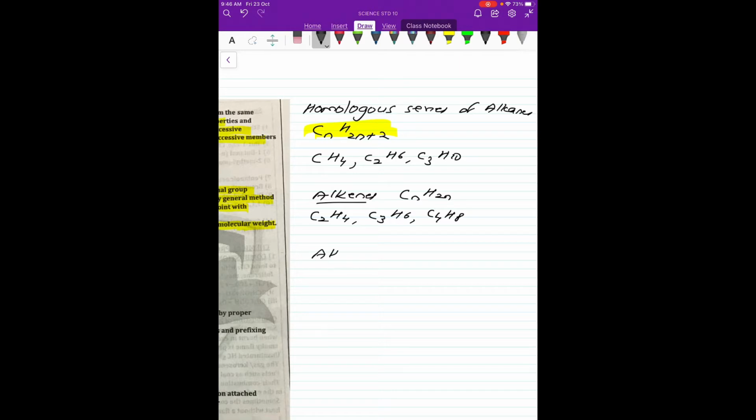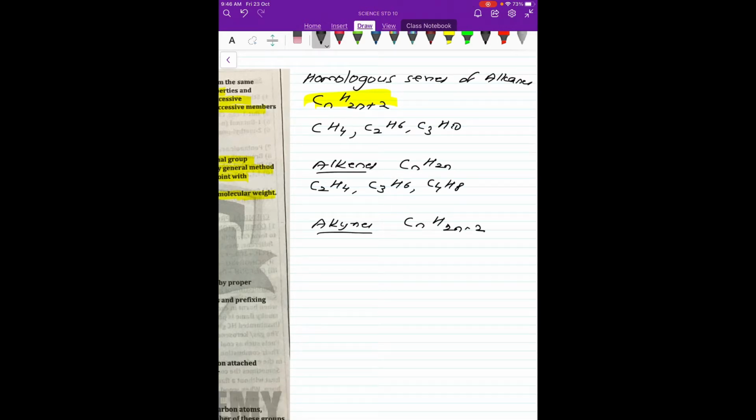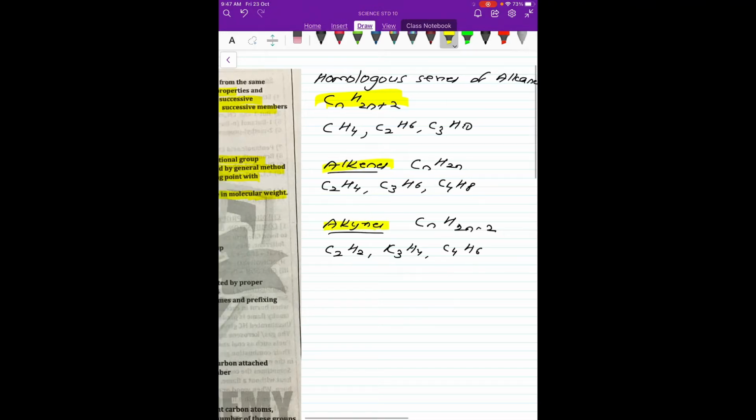Next we will see alkynes. They have the general formula CnH2n-2. The first one we will see is, there is no methyne here, it is ethyne, then propyne, then butyne and so on. So these are the general formulae and some examples of the homologous series of alkanes, alkenes and alkynes. Please remember this is very important.